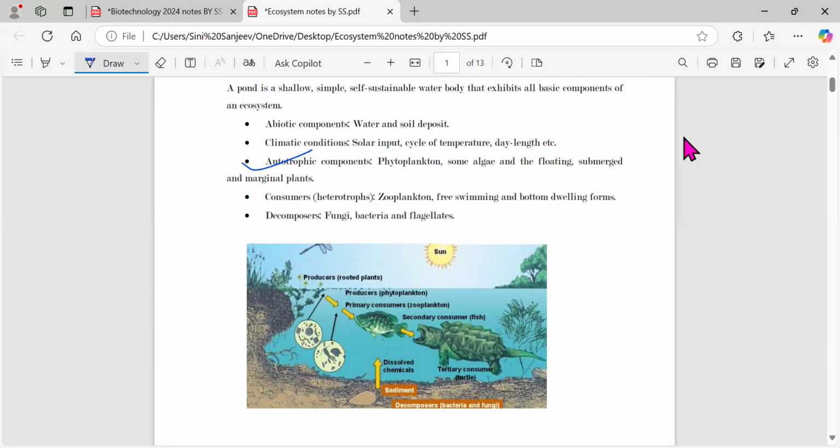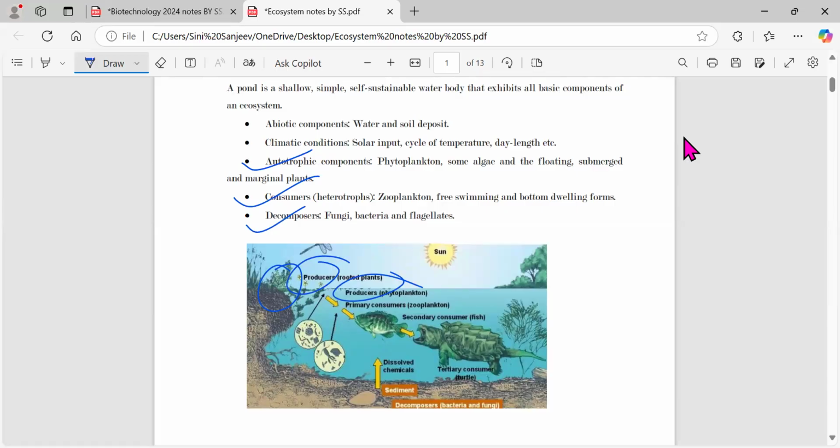So autotrophic components. Autotrophs means what? Those organisms which can prepare their own food, like for example, plants. So obviously here you can see different types of plants, which are also called what? Producers. That is phytoplankton, algae, other different kinds of plants and all those. Then you can see consumers, which are also called heterotrophs. So they are going to depend on the autotrophs for their food. And lastly, you have what? The decomposers, which is going to get decomposed, and that is also going back into the earth again.